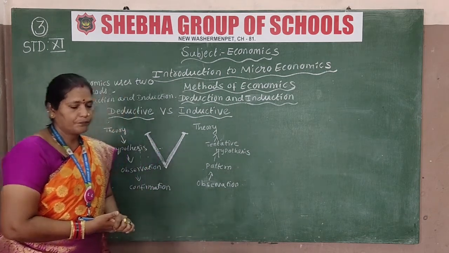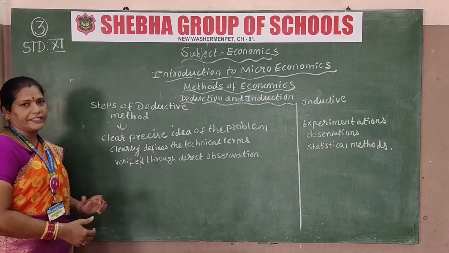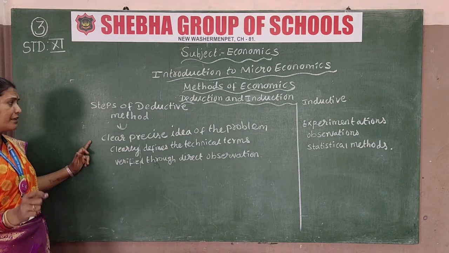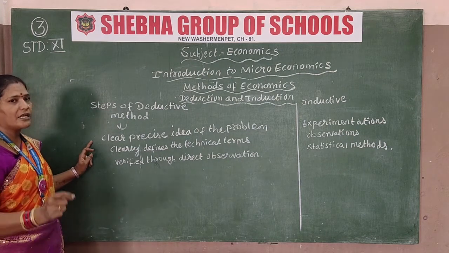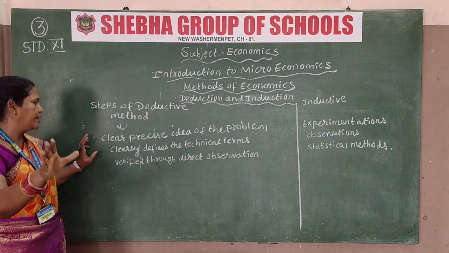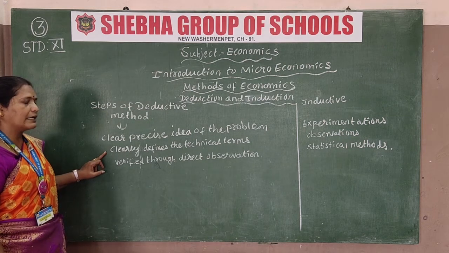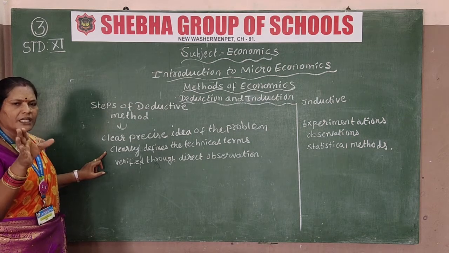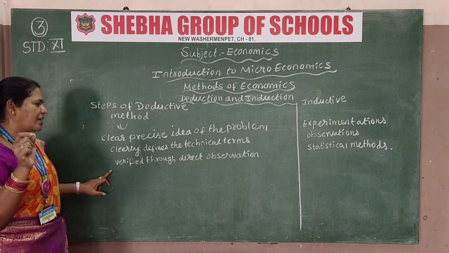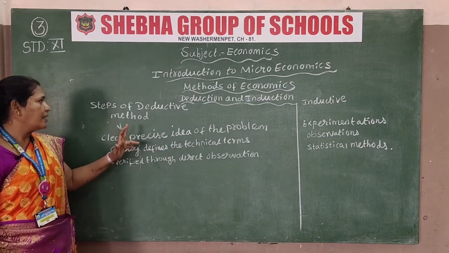Okay students, now let us see the steps of the deductive method. First, there should be a clearly prescribed idea of the problem. If they have any problem, they should be clear about it. Second, clearly define the technical terms. Third, it should be verified through direct observation. These are the steps for the deductive method.